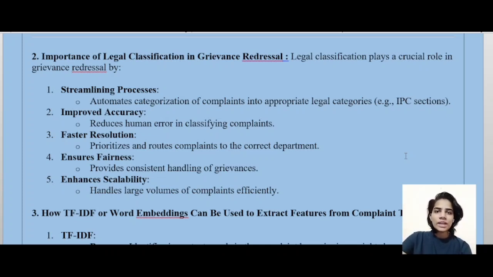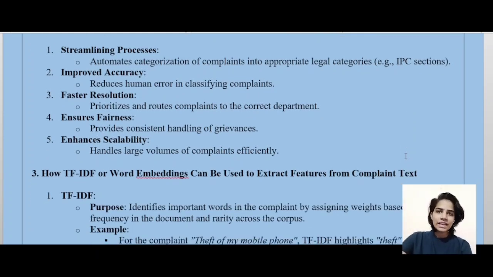It reduces human error in classifying complaints. Third is faster resolution. It prioritizes and routes complaints to the correct department. Ensures fairness, provides consistent handling of grievances. Enhances scalability, handles large volume of complaints efficiently.